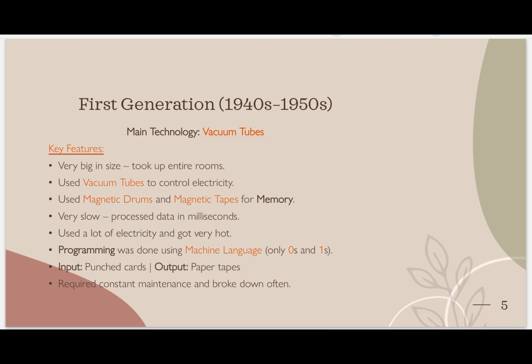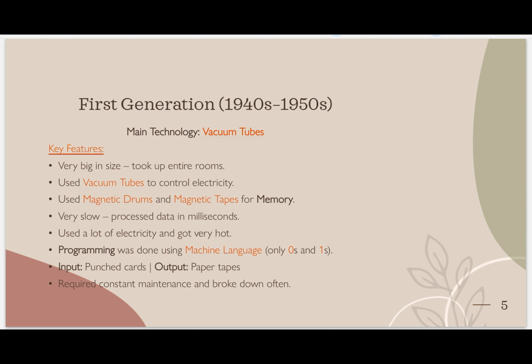First computers were seriously that huge in size, and they used a main technology. Main technology means what was the basic part of that technology which changed? That was vacuum tubes. Very big in size, it took up an entire room. They used vacuum tubes to control electricity, the main electronic part of that computer. And they used magnetic drums and magnetic tapes for memory. At that time there were no memory cards or hard drives. At that time magnetic drums and magnetic tapes were used as memory.